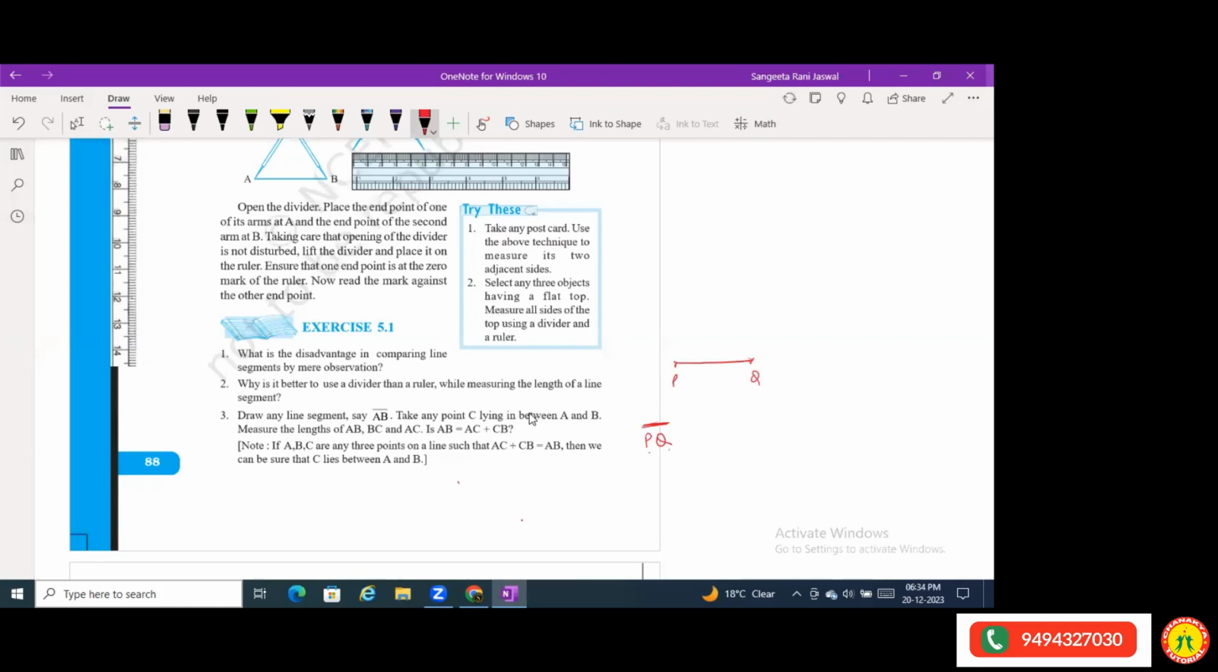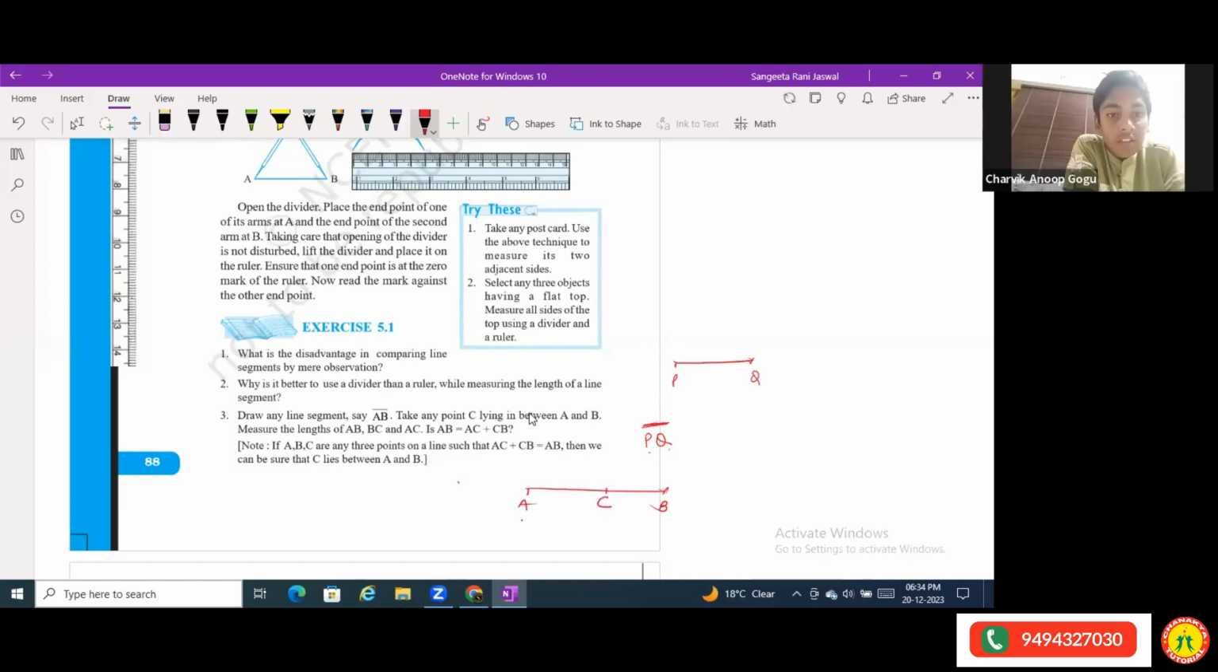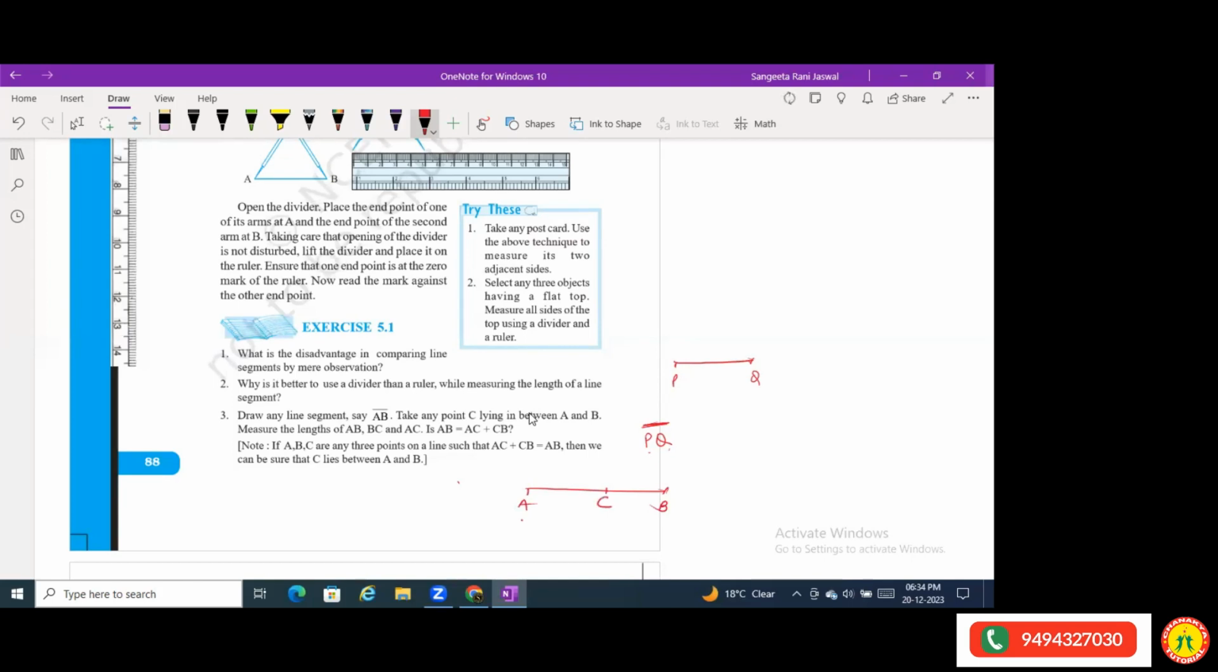So draw any line segment, say AB, take any point C in between A and B. I drew a line AB and it's saying take a point C in between A and B. Then measure the lengths of AB, BC and AC. Now I have to measure the lengths of AB, BC.